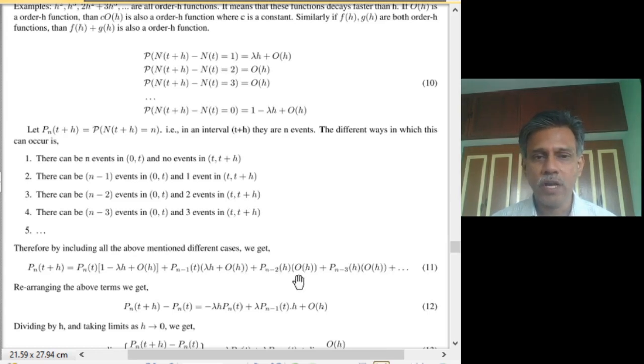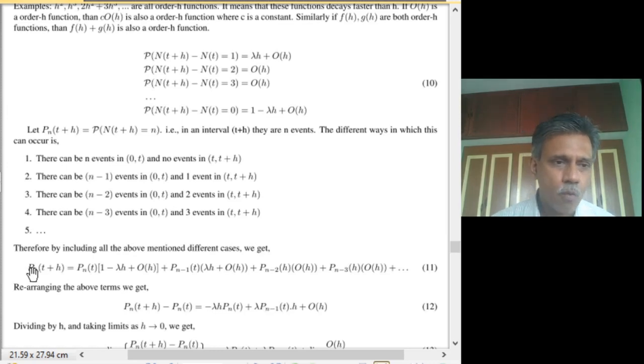So you don't need to look at these things, they will all be order h, and here you can pull out order h terms. All these can be simply written as one order h term. So those terms which are free of order h multiplication alone need to be written out.